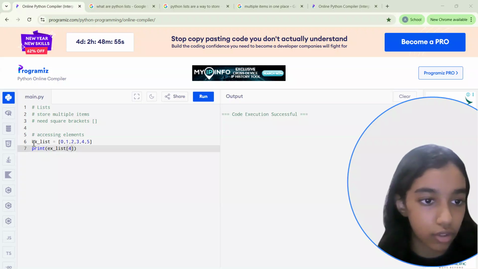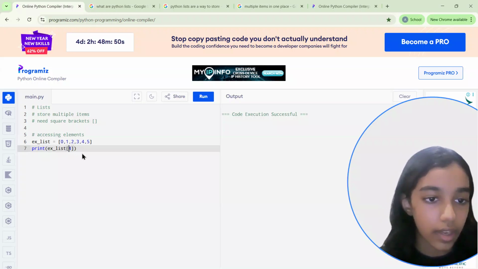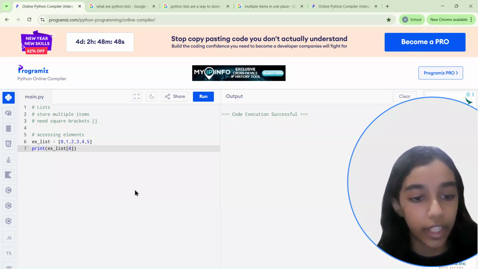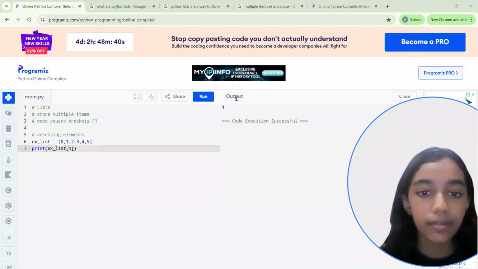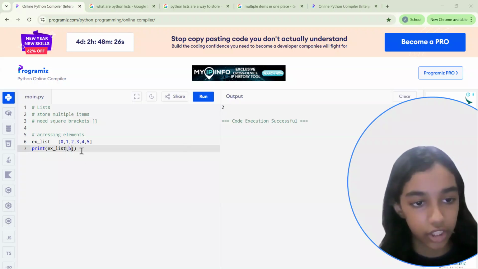Example list, so the variable name, then the square brackets, okay, and then the element location. Let's try it out. See, it's printing number 4. We can use it for any location.